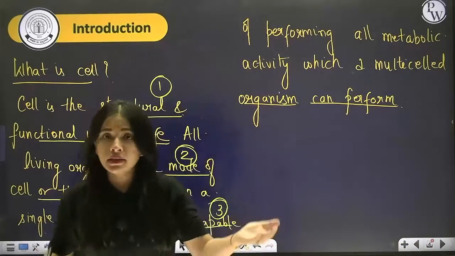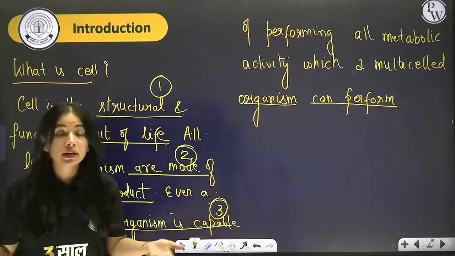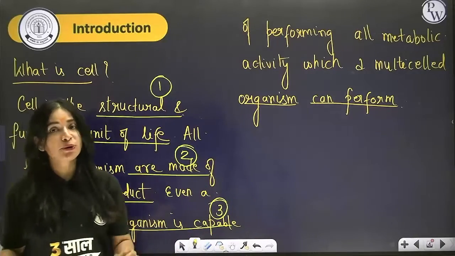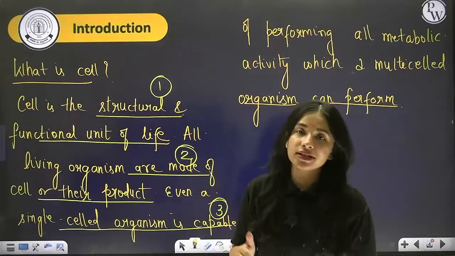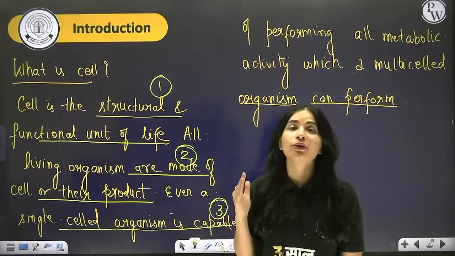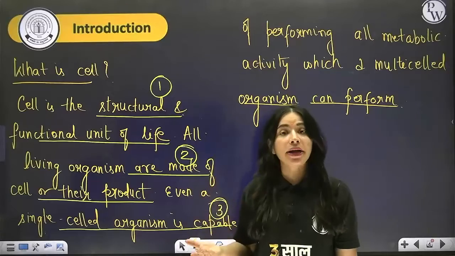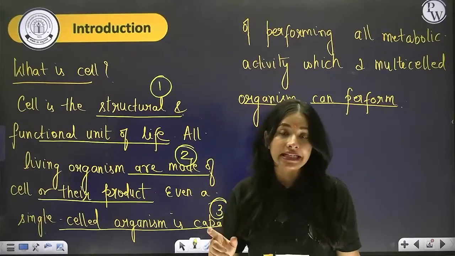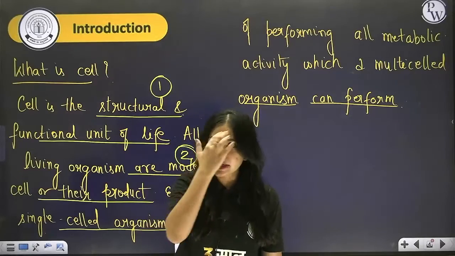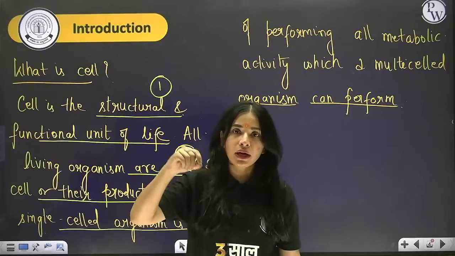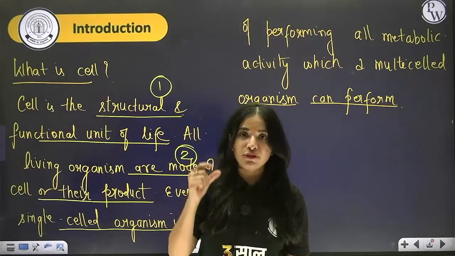Now question arises, who discovered cell? Hence, I hope you all know the answer, that the first cell was discovered by Robert Hooke. He actually coined the term cell while studying on a thin slice of a cork. You know cork, if you have seen champagne bottles and all, then those champagne bottles, they are fitted with the cork.